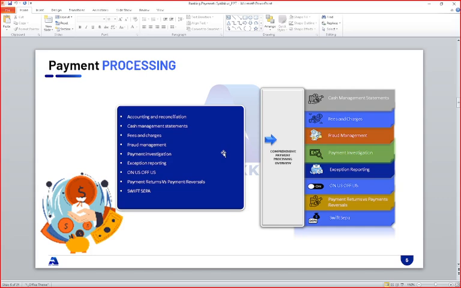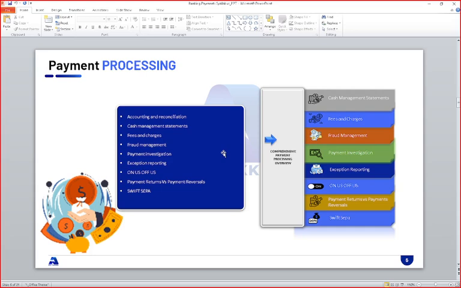How does this work, and when you are sending or receiving a payment, what different modules are called while processing the payment? So we discussed the end-to-end flow for this: for example, accounting, reconciliation, cash management, fees and charges. When you are charging a fee, who is going to bear it? Either the beneficiary, the sender, or the receiver, or it is done by the settling bank itself. That kind of thing we also discuss.